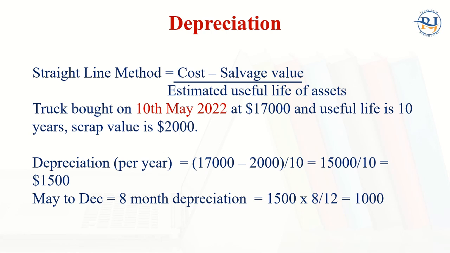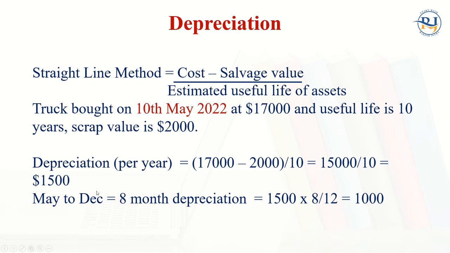We have assumed that the asset was bought on the 10th of May. It means the full month of May will be counted, right? Because it is used for more than 15 days. From the 10th of May till the 30th of May is around 20 days, more than half a month, for which we used that truck.